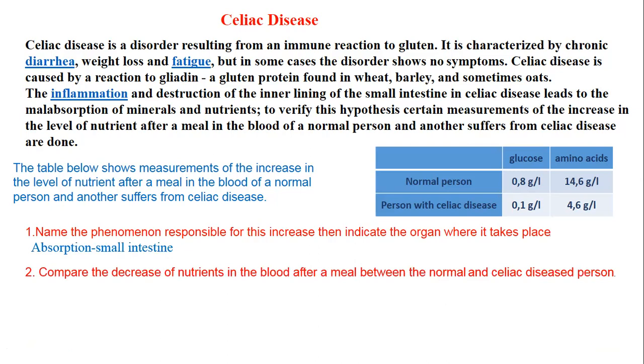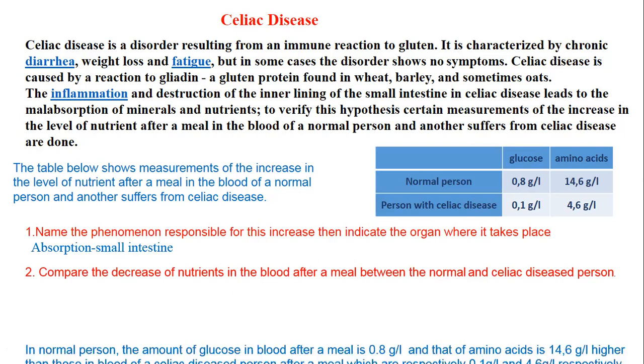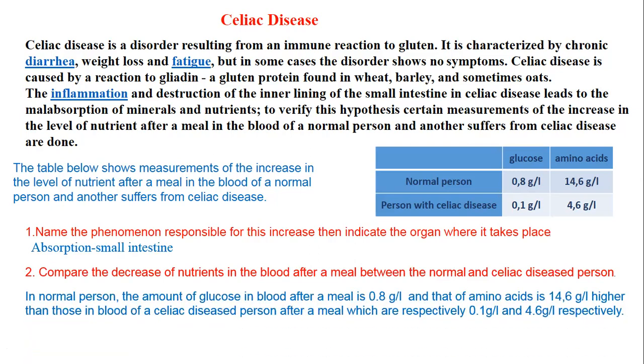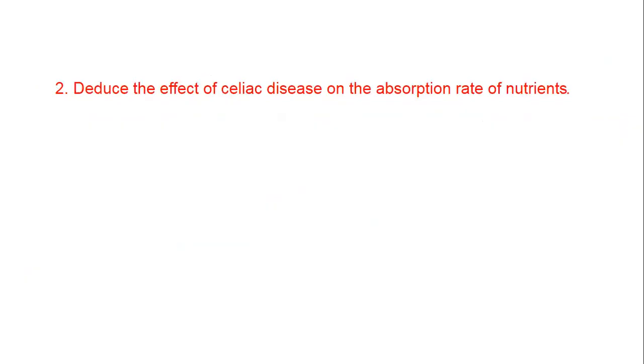Compare the increase of nutrients in the blood after a meal between a normal and a celiac disease person. In a normal person, the amount of glucose in the blood after a meal is 0.8 gram per liter, and that of amino acids is 40.6 gram per liter, higher than those in the blood of a celiac disease person after a meal, which are respectively 0.1 and 4.6 gram per liter.